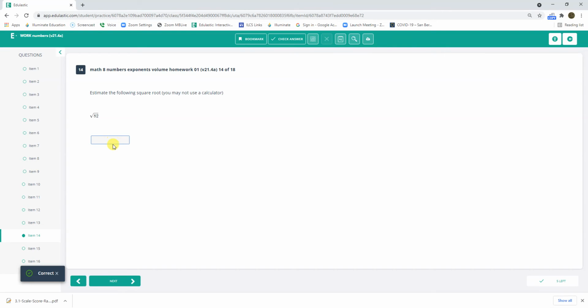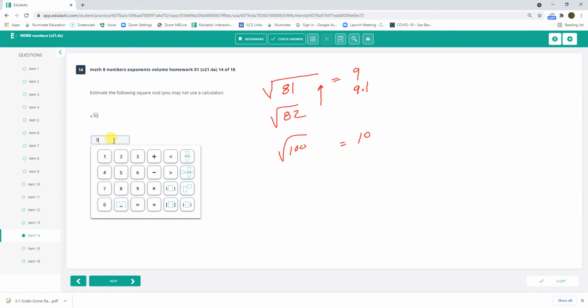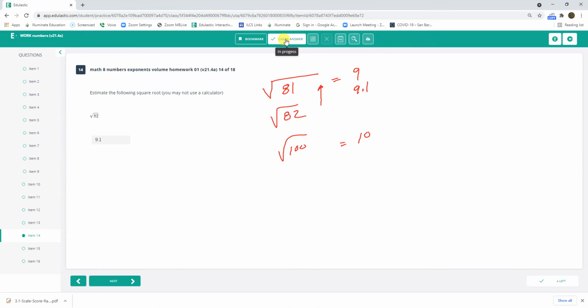Okay, here we go. I'm going to use my drawing tool for this. And let's do it. So, square root of 82. I know square root of 81. Square root of 82. Square root of 100. There are the neighbors. This equals 9 and this equals 10. And I know it's closer to this, right? It's closer up here, so I think it's closer to the top, so we'll go with a 9.1 on this. Yeah, it's just a little bit bigger than 81, so maybe a 9.1. Do you want to check answer? It likes it.